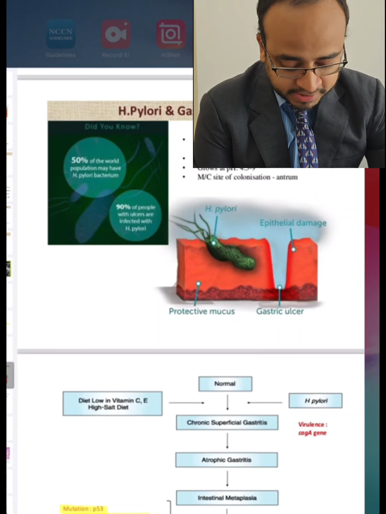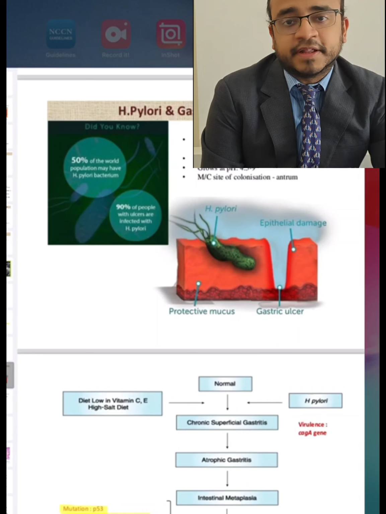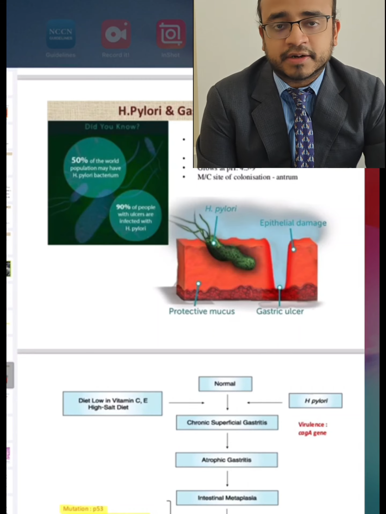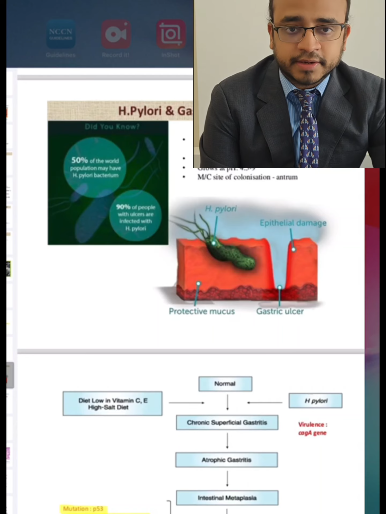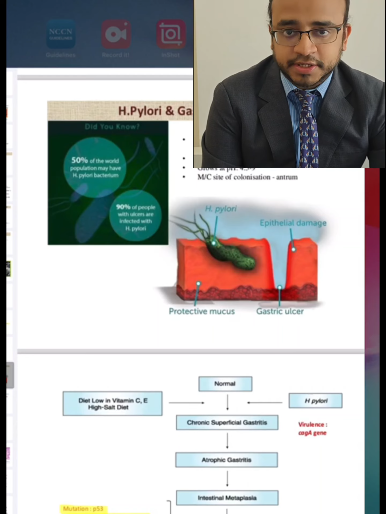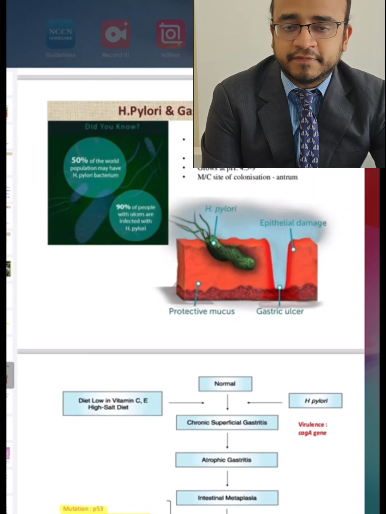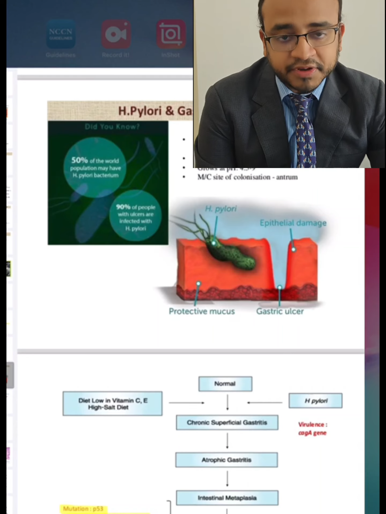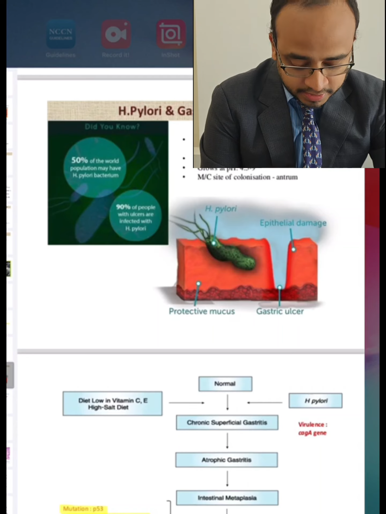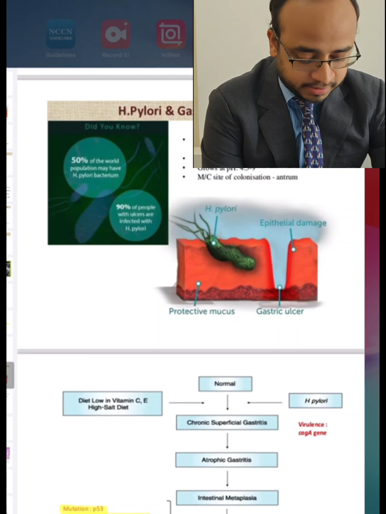So how does it actually cause gastric cancer? If there is a diet low in vitamin C and E and a high salt diet, as we already saw in the dietary factors, along with H. pylori, it will convert the normal mucosa to chronic superficial gastritis, and that is with respect to H. pylori's CagA gene, which is responsible for the virulence. Then chronic superficial gastritis eventually leads to atrophic gastritis, and finally intestinal metaplasia, which will lead to dysplasia and cancer.